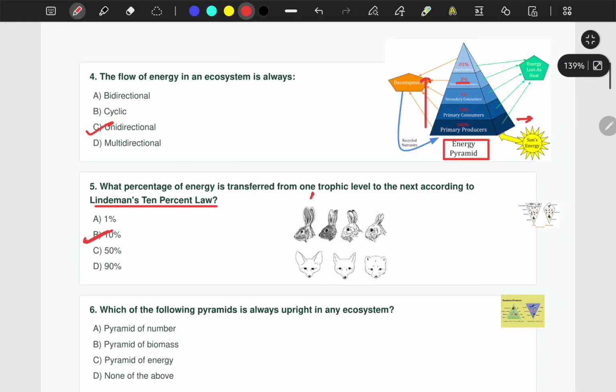Similarly, I will teach you another rule that is known as Allen's rule. Okay, Allen's rule. As you can see in this figure, the animals' ears are getting smaller, right? So according to Allen's rule, what it says is that in colder regions, animals' ears, limbs, etc. tend to get smaller and shorter.